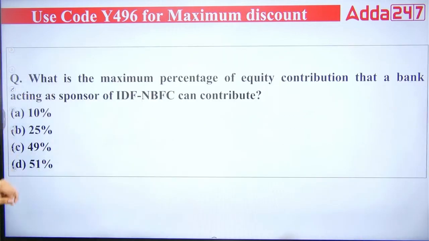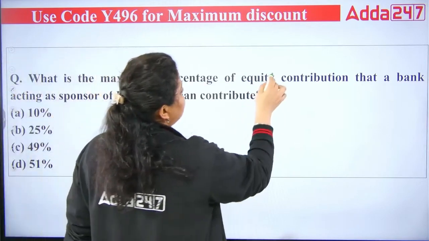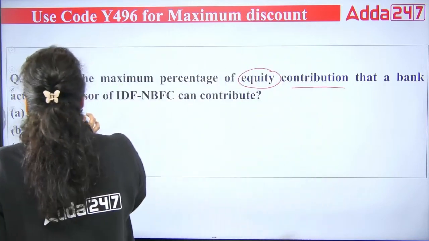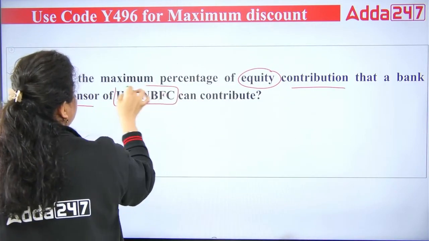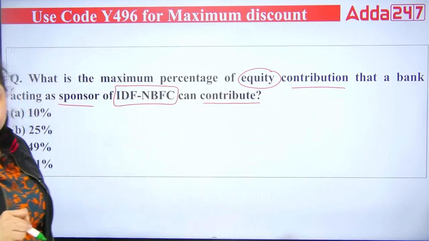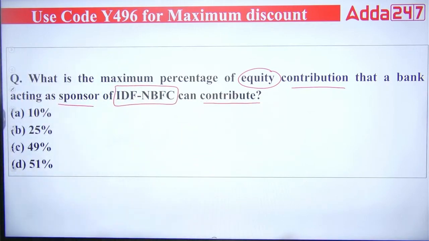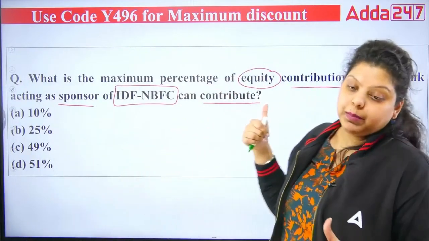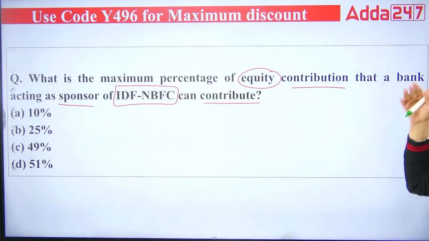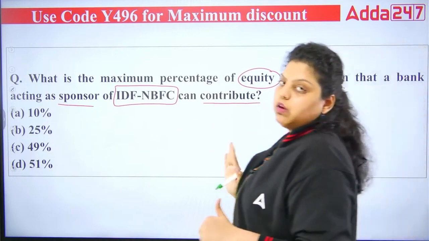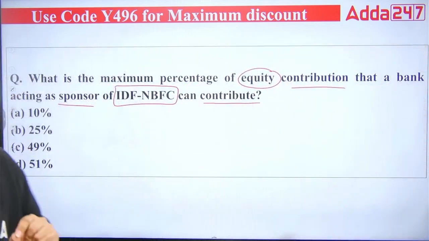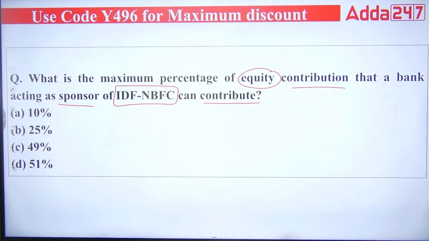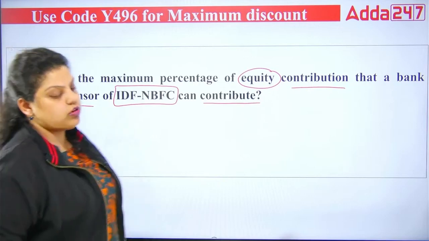Okay. Next question. What is the maximum percentage of equity contribution that a bank acting as a sponsor of IDF NBFC can contribute? The question is asking what is the maximum percentage of equity contribution that a bank acting as a sponsor of Infrastructure Debt Fund NBFC can contribute. 10%, 25%, 49% or 51%. A, B, C or D? Which of the following will be correct?